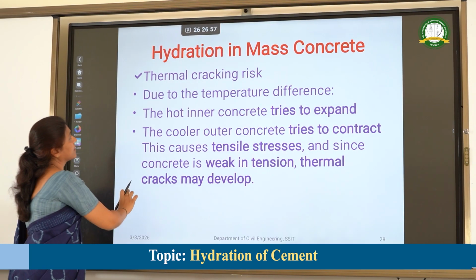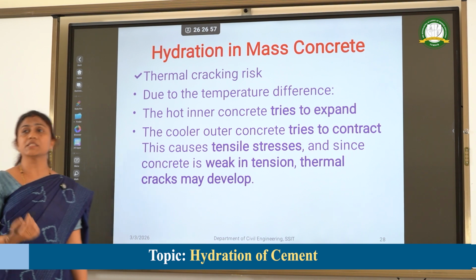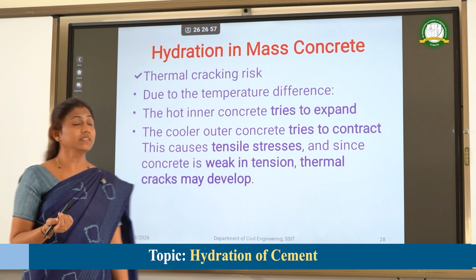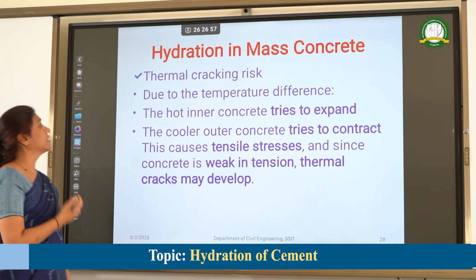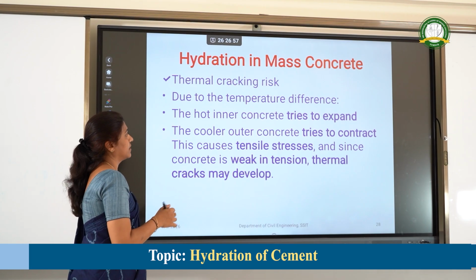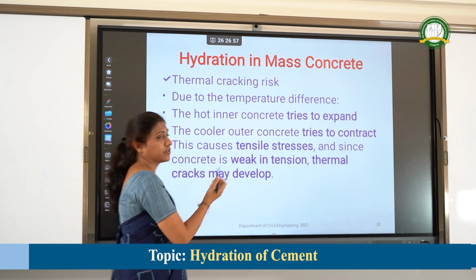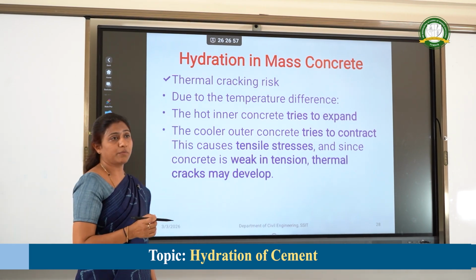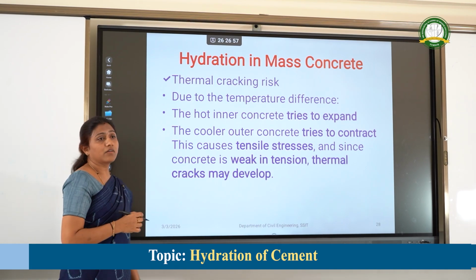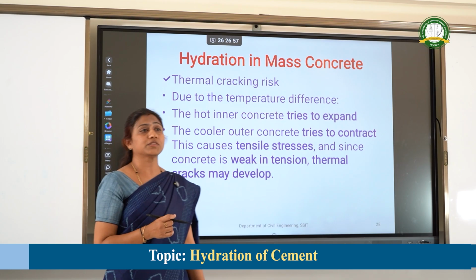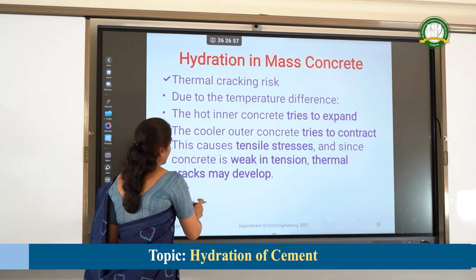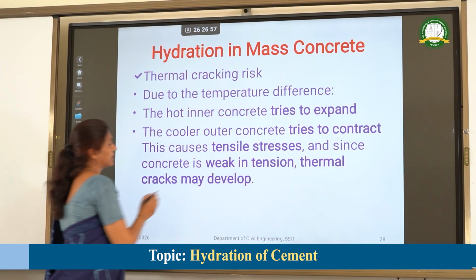Thermal cracking risk. Due to this temperature difference between the inner core of the concrete and the outer surface, there is a risk of thermal cracking. The heat inside the concrete will be more, so it tries to expand. The outer surface will be cooler, so it will contract. Since concrete is weak in tension, there will be a chance of getting tensile cracks. So it is also designated as thermal crack.